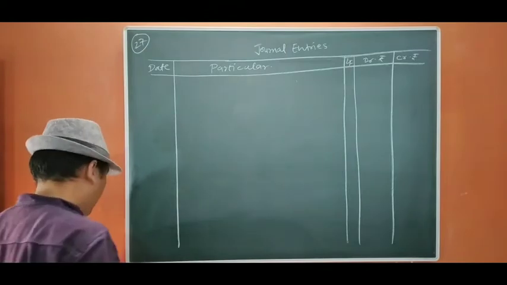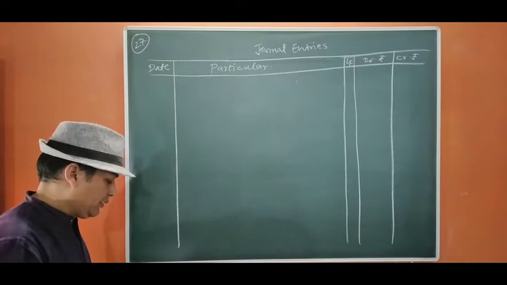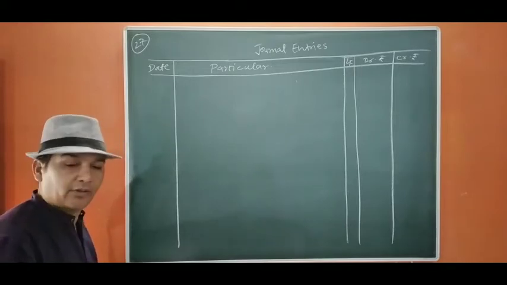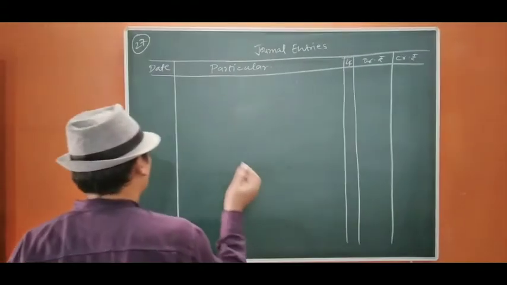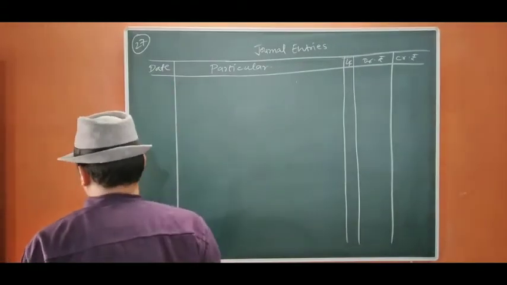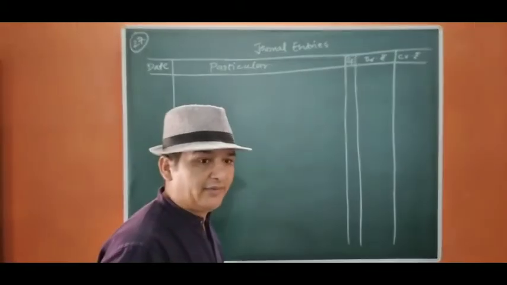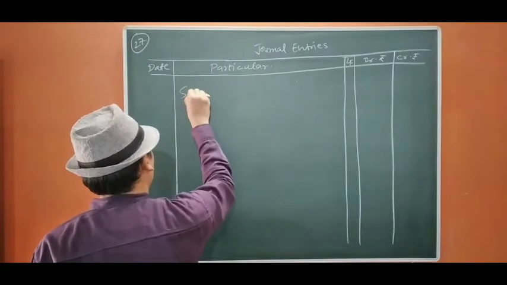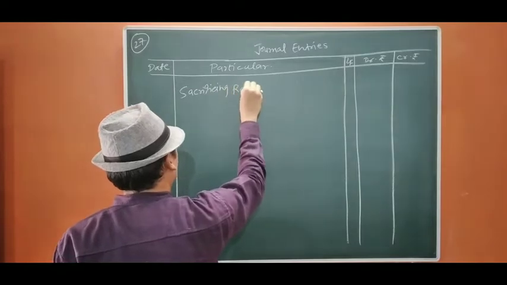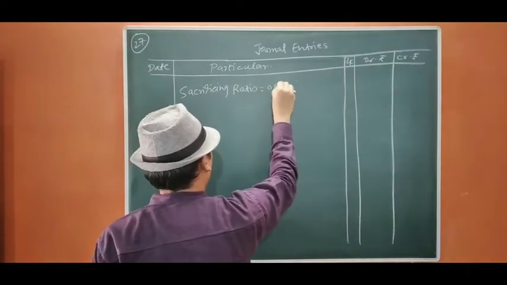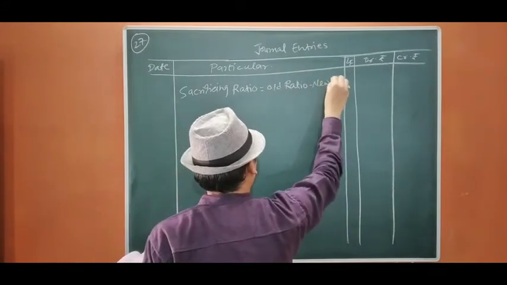Now we are going to pass the entry of reserves first, because the reserves are not going to be distributed. For that we are going to find out the sacrificing ratio first. Sacrificing ratio equals old ratio minus new ratio.